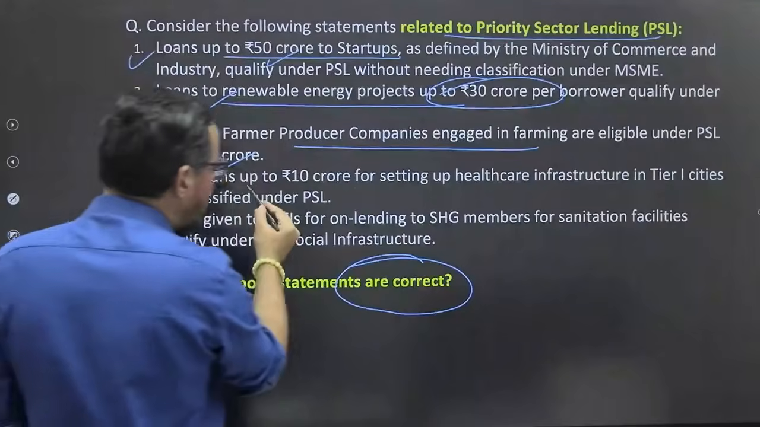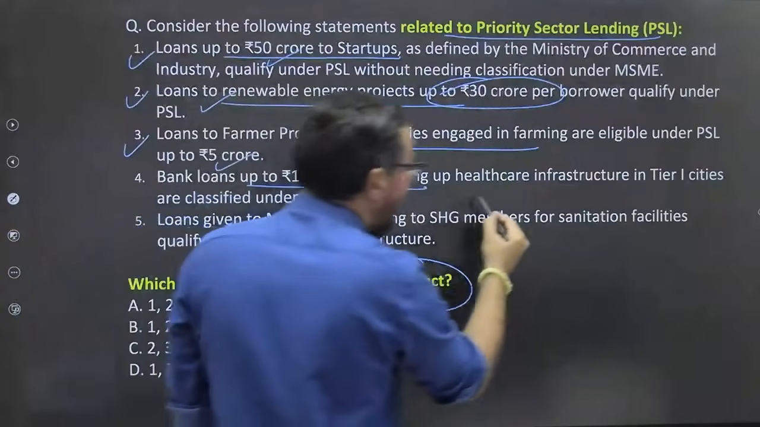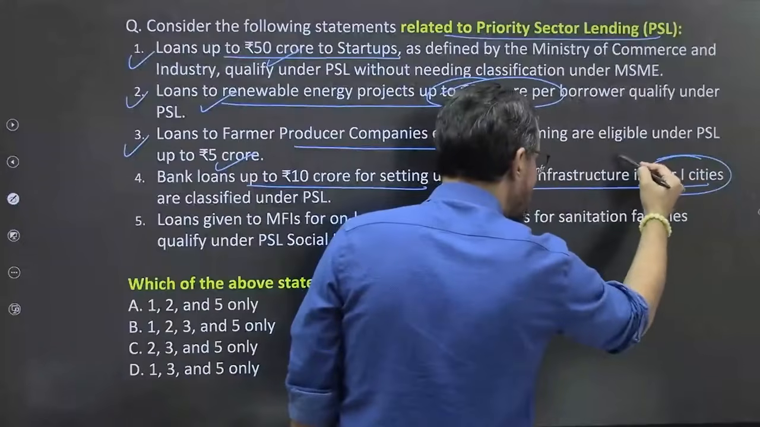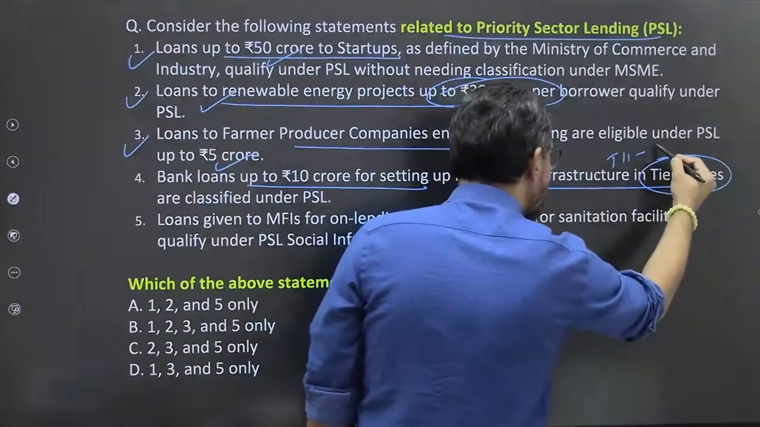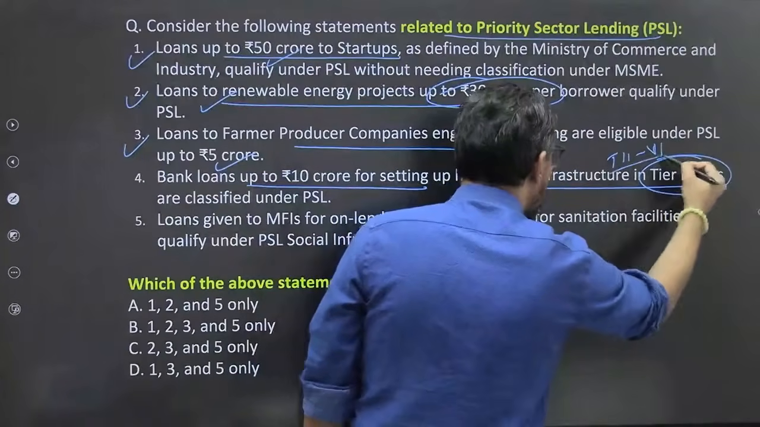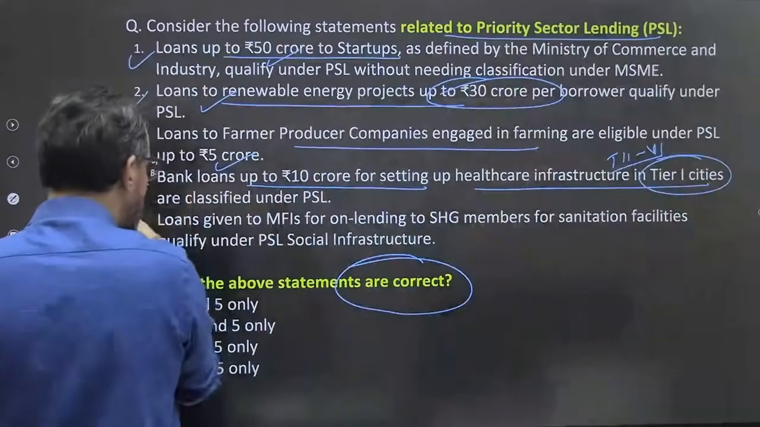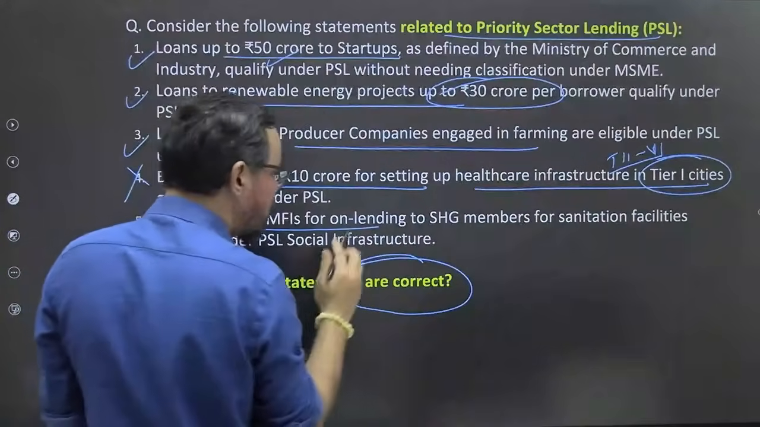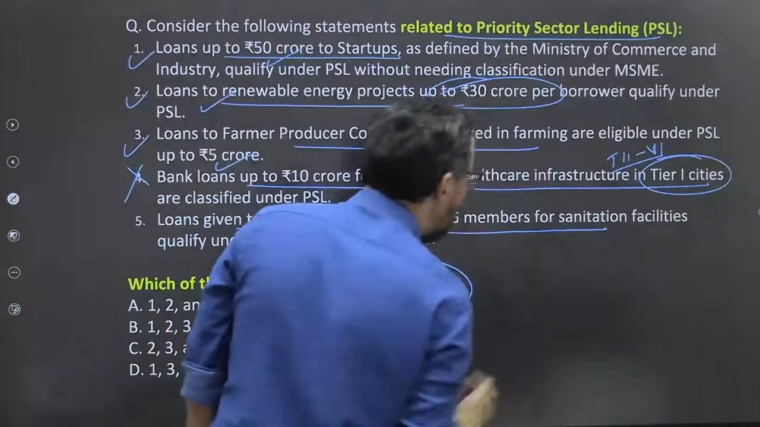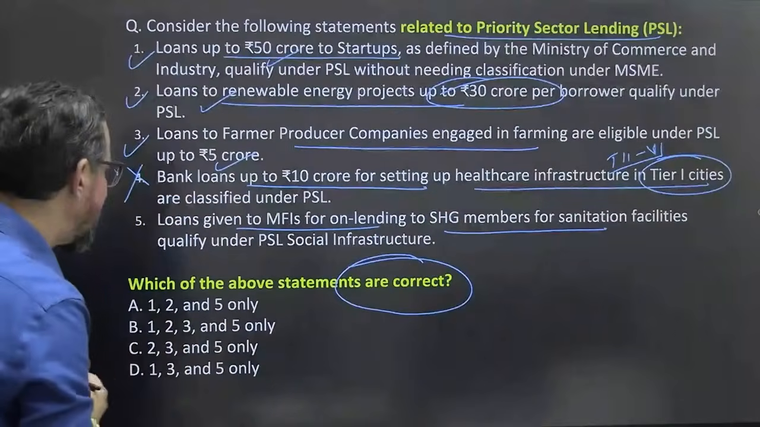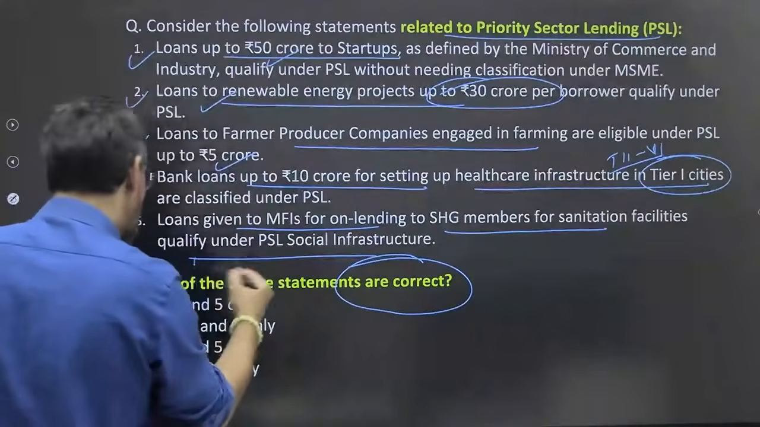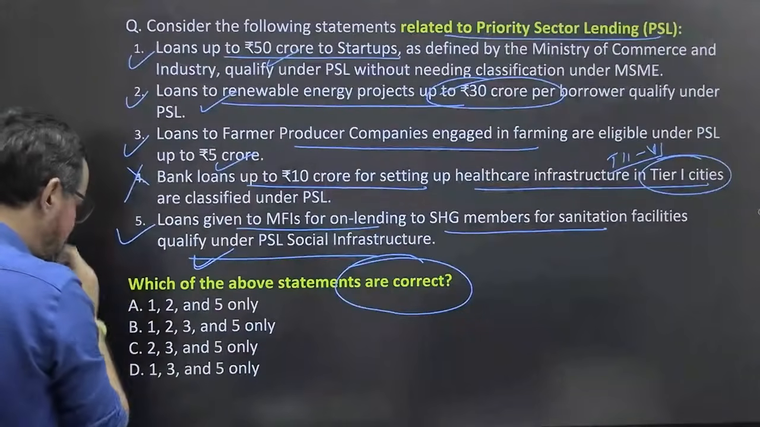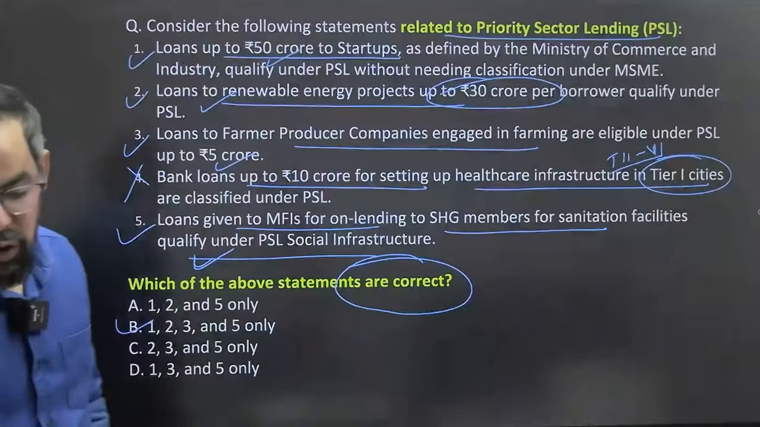Bank loan up to 10 crores for setting up healthcare infrastructure in tier 1 cities. No, it should be tier 2 to tier 6 cities, so this is wrong. Loan given to mutual fund institutions for on-lending to self-help group members for sanctioned facilities qualifies under PSL social infrastructure, true. So 1, 2, 3, 5. I'll go with option B.